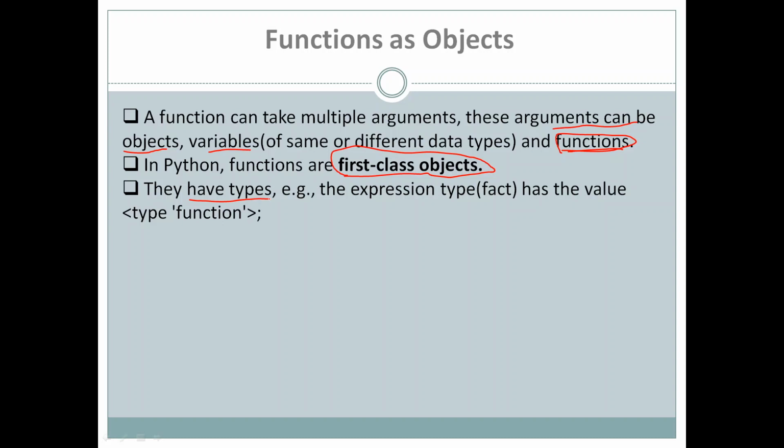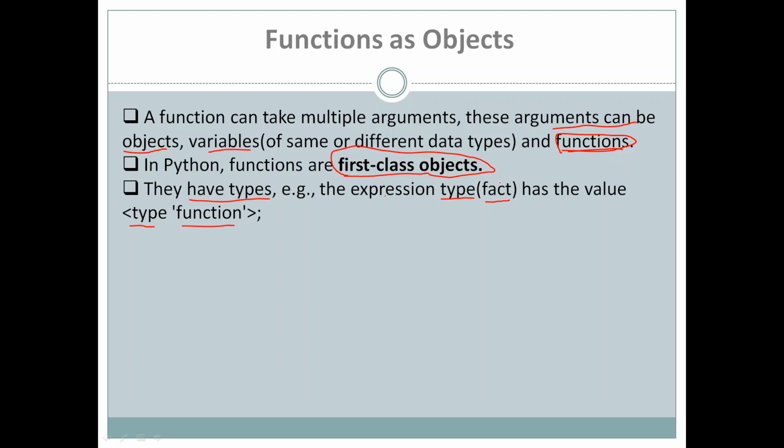Even functions have a type. For example, if I type the type function, that is type, and in brackets I pass a function name, say we have a function factorial or fact, I'm passing the name of that function here, it will return the type as function.